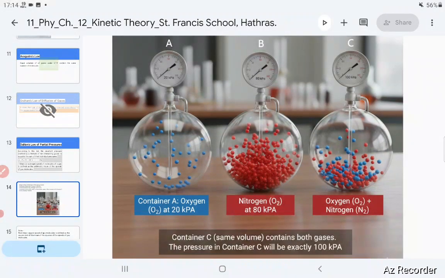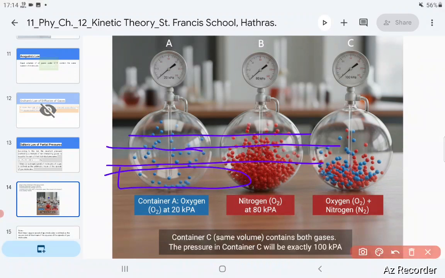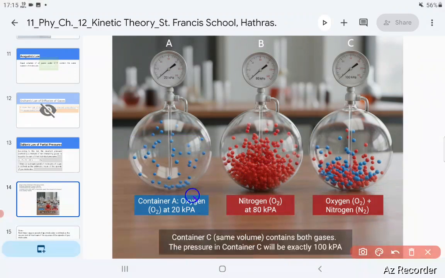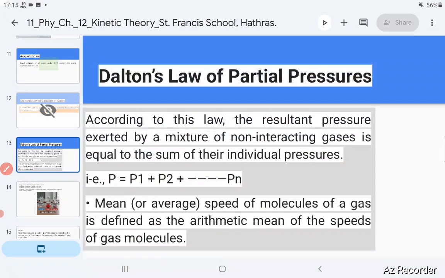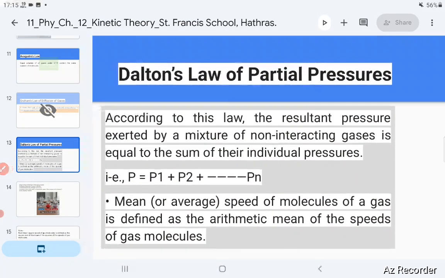One container is filled with oxygen, and the pressure given is 20 kilopascal. In the second container, nitrogen is at 80 kilopascal. If these two gases are mixed with each other in the third container, the pressure is equal to 100 kilopascal. The law is very simple. If you have different gases mixed in a container, the total pressure equals the sum of their individual pressures.